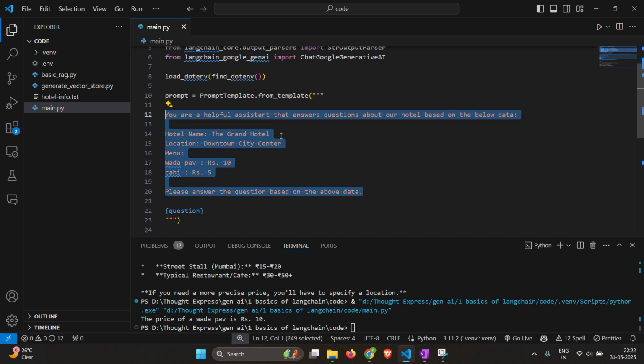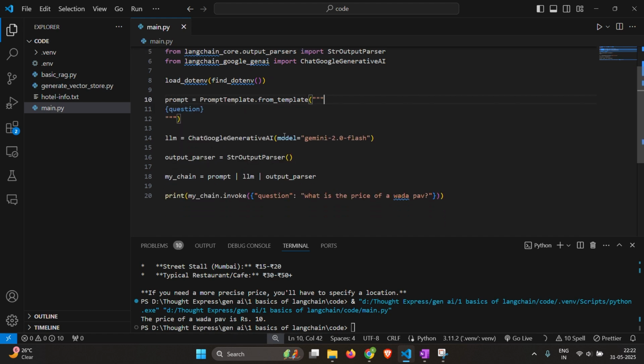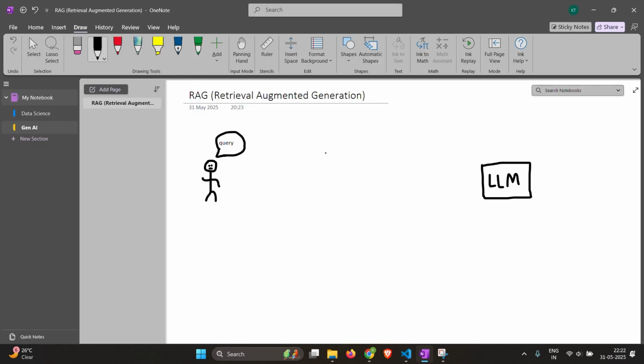So another approach would be we can use RAG. So what is RAG? RAG is Retrieval Augmented Generation. So in this, what we do is when we get a query from a user, instead of giving it directly to the LLM, let us say we have a lot of data about our hotel in some documents, right? And we want the LLM to have access to this data as well instead of just generic data.